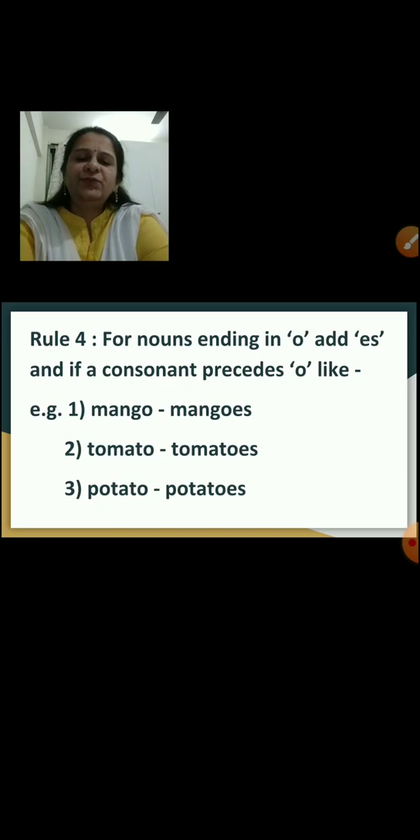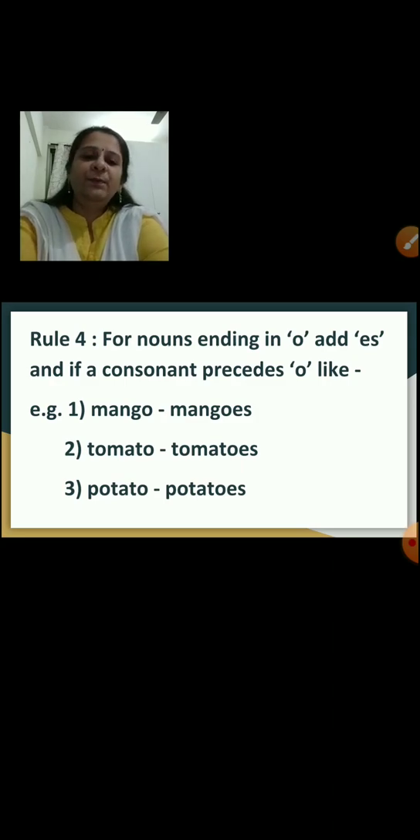Okay, next, rule number 4. For nouns ending in o, add es, if a consonant precedes o. Like I said, precedes means it comes before o. Mango. So the consonant g is coming before o. So here what you have to add? You have to add es and make it plural. Mango is singular and mangoes is plural.